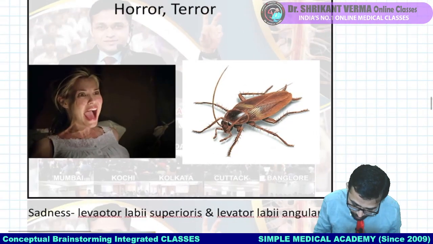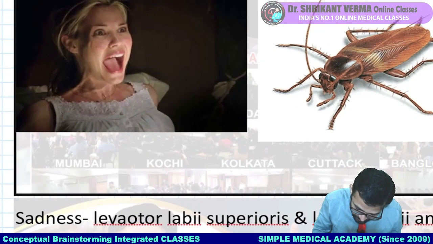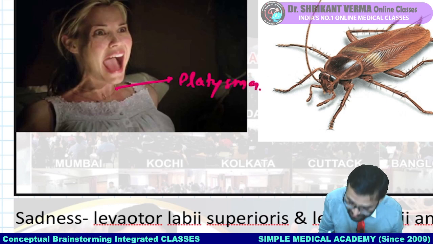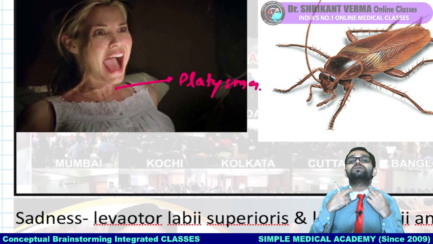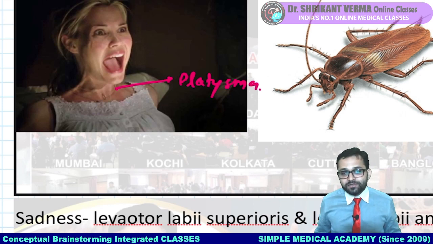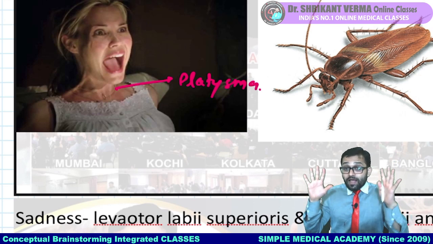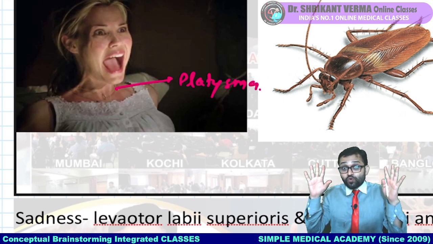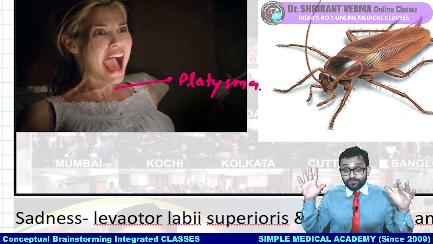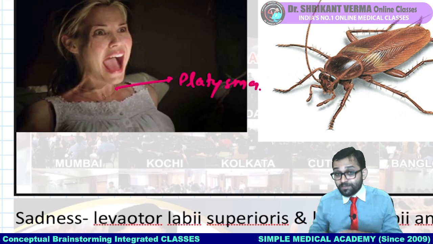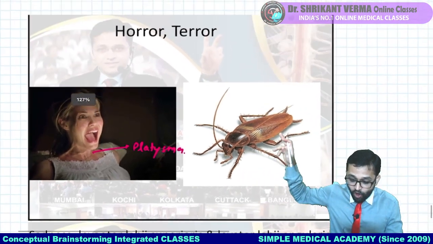Yes, horror or terror muscle. So remember our neck muscle, platysma. Just do this activity at the neck. You will see there is a contraction at the neck part. Whenever there is fear, if we are looking at a lion, this kind of activity is there. So there is a contraction of the neck muscle, platysma. That's why it is known as our horror or terror muscle.